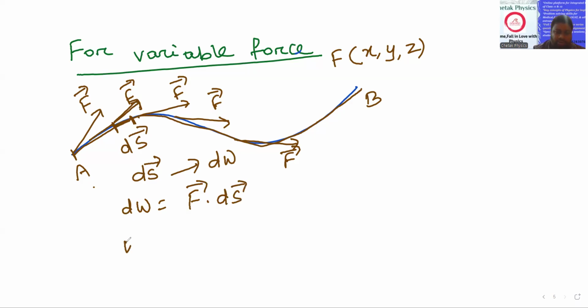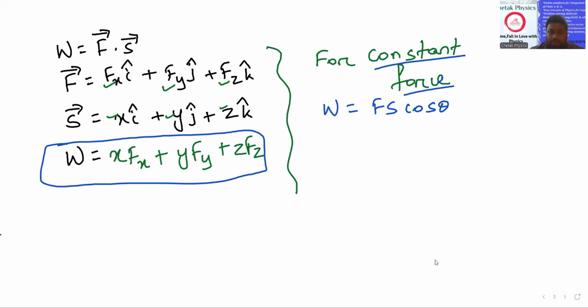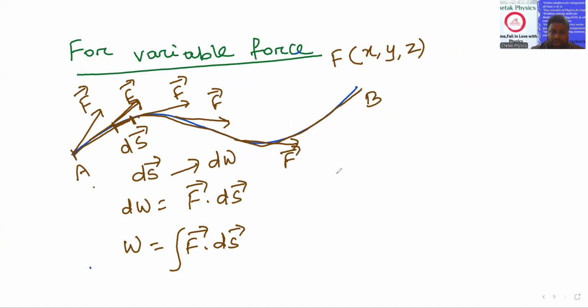So what will be the net work done for the entire path? Integration of F dot ds. We have already studied the dot product in the previous slide, so work done will be like this.